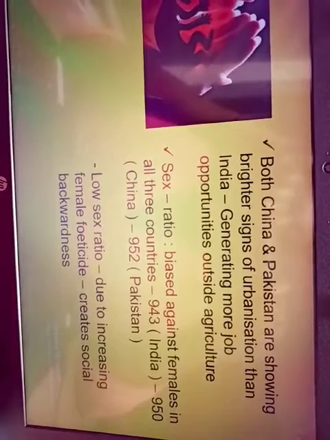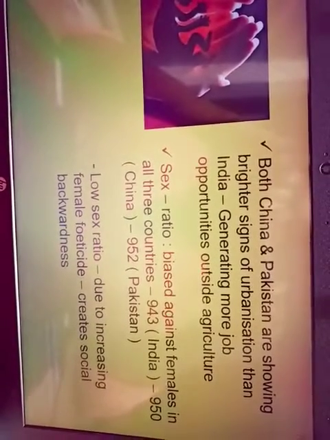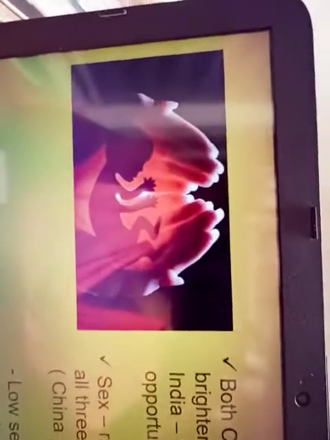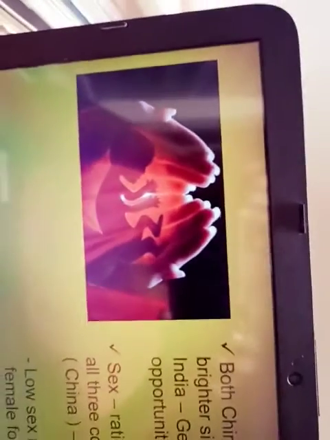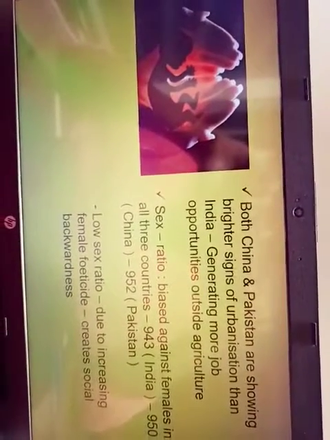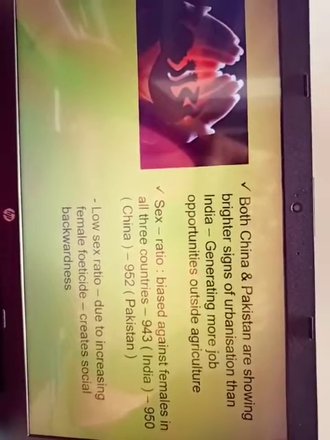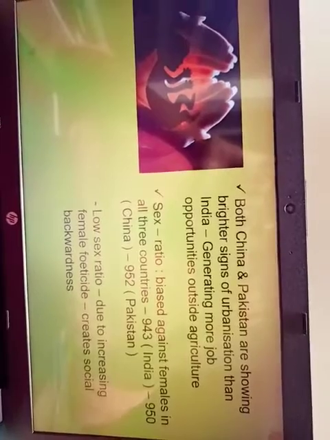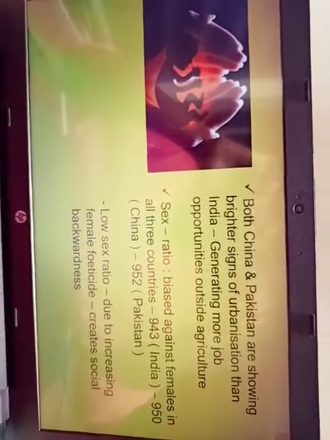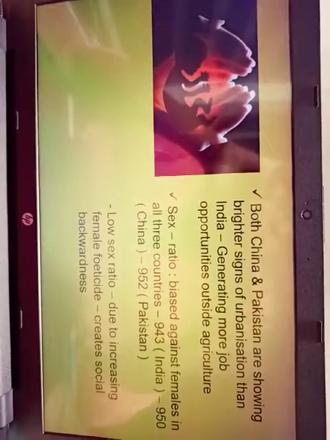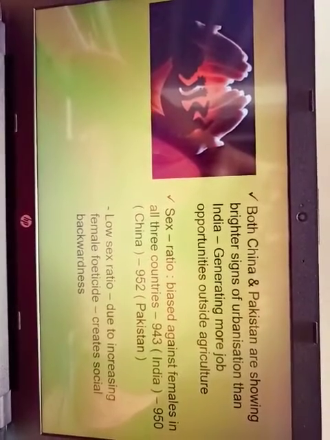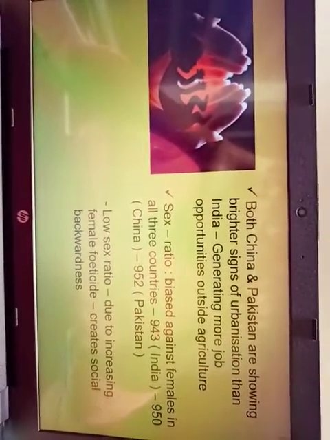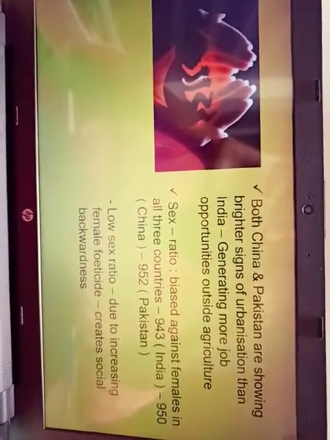Then low sex ratio is due to the increasing female feticide. In India itself, in all the backward areas of North India, even now they believe that the female child is an extra liability for the family. So in the third month itself, when the scanning is done, if they come to know that the child is a girl, they actually abort that child. That is the case of female feticide. So that is why the sex ratio is biased against the females.